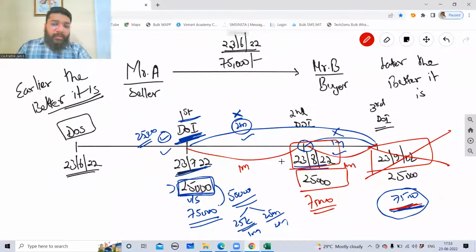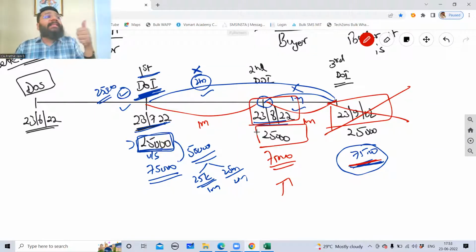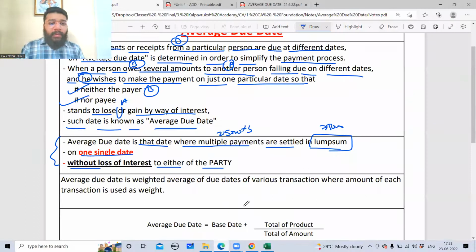In our example, guys, if you calculate, the average due date will fall on 23rd of August 2022. On this date, if you make the payment, neither A is losing any interest nor B is losing any interest. Neither A is gaining over and above B nor B is gaining over and above A. Are you able to follow? This is called the average due date. Online people, please tell me if you're clear or not clear with this.